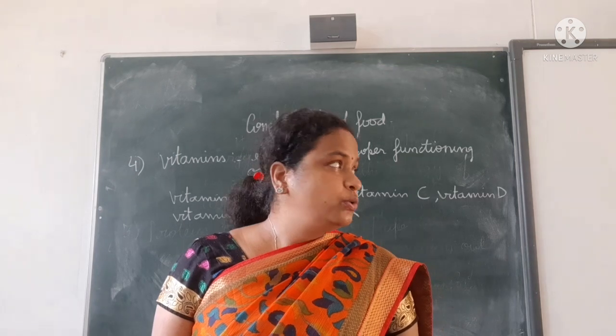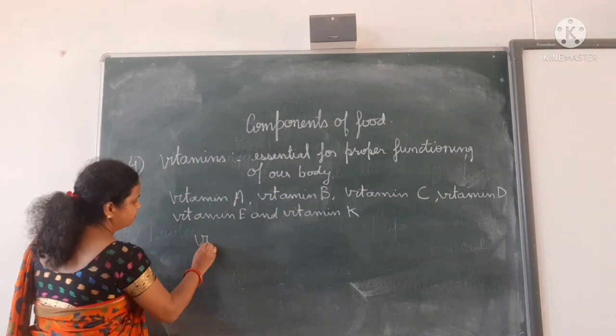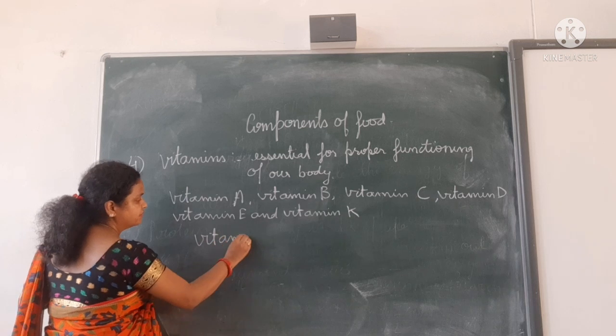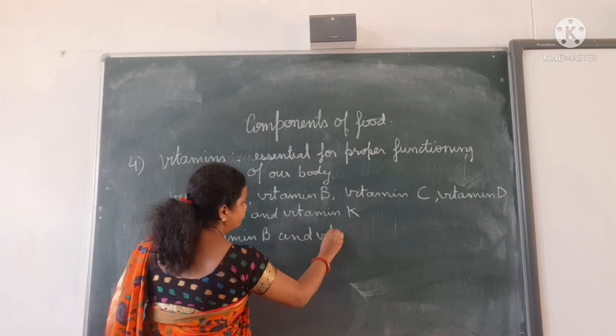And there are 2 types of solubility. Vitamin K and C, they are water soluble. Vitamin B and vitamin C are water soluble.